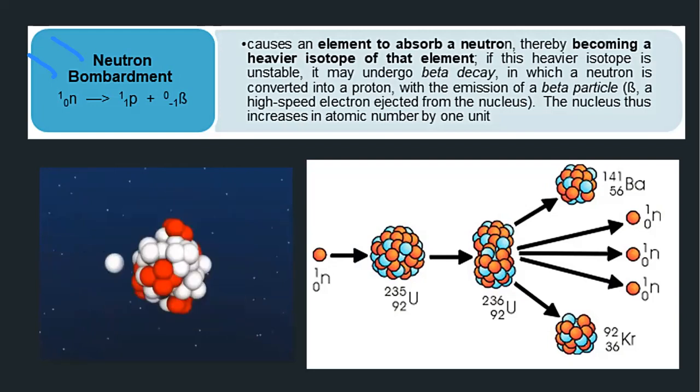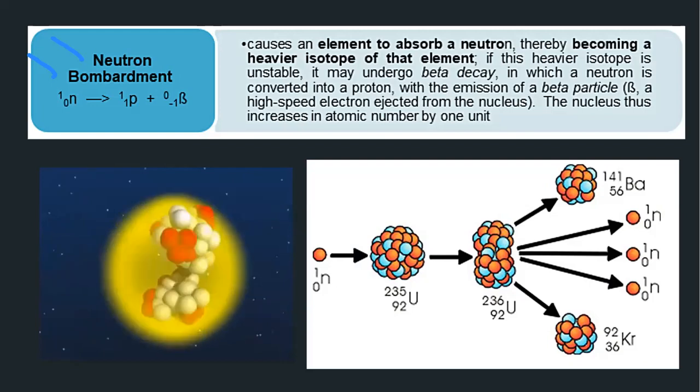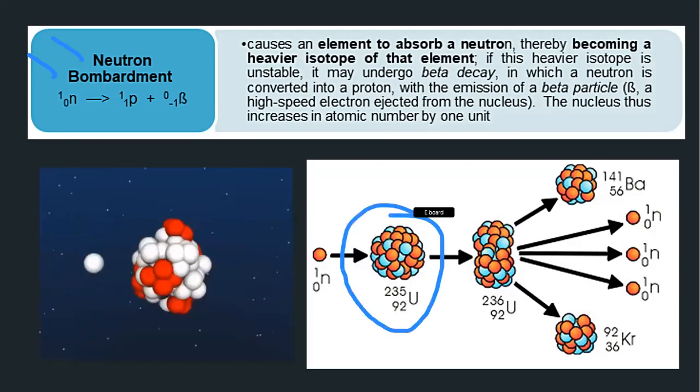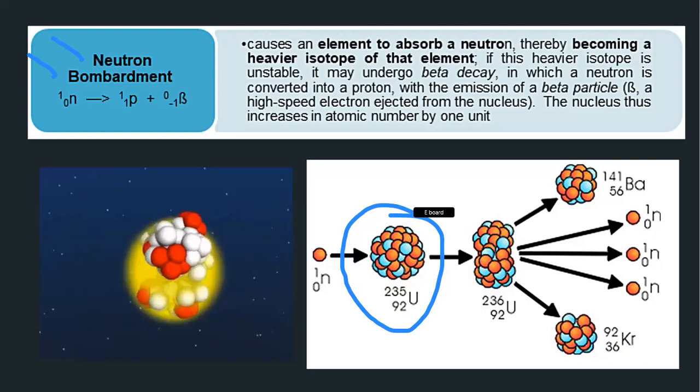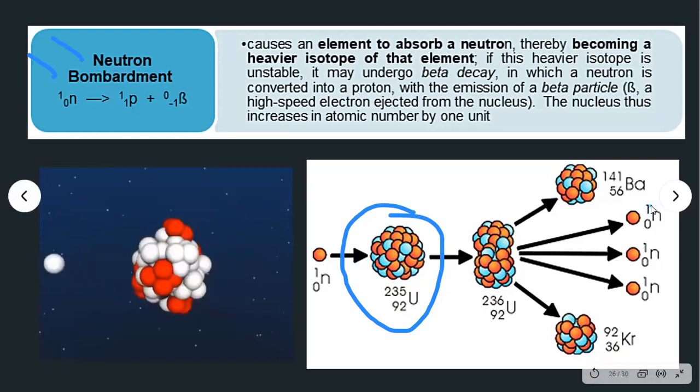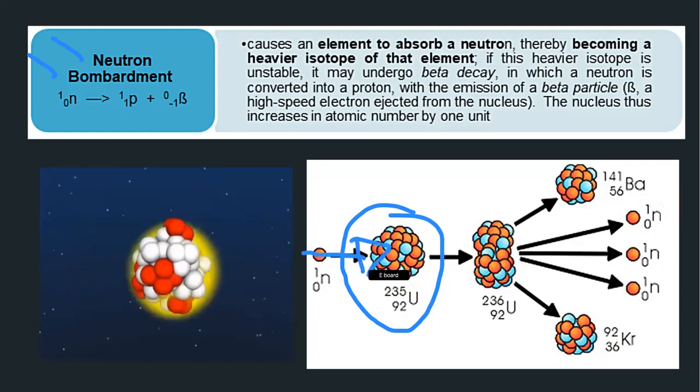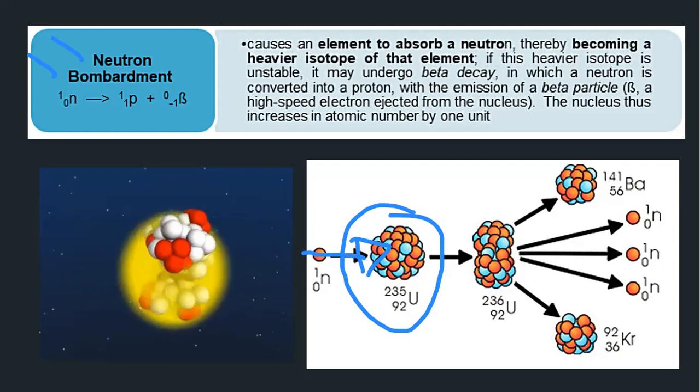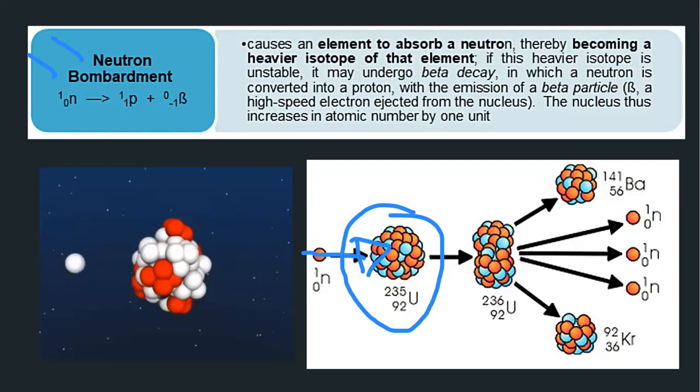For example, here we have the element uranium-235, that is its mass number. When you bombard it with a neutron, take note, only a neutron can be accepted, right? Why? Because that will tell the element to become heavier or not, and because of the protons that uranium already has, it can no longer accept a proton. Only a neutron, because a neutron can transform to become a proton.